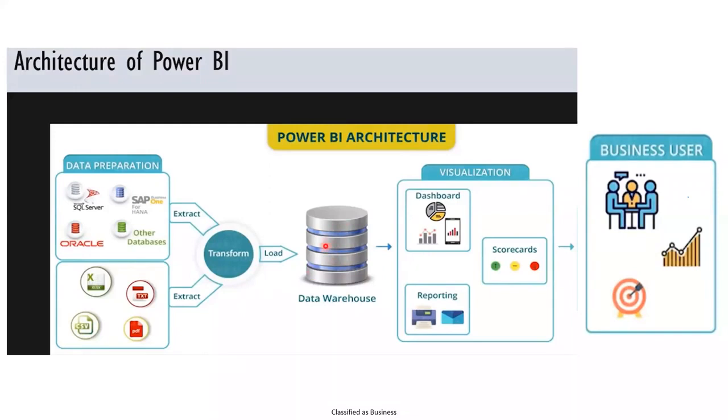Because Power BI is in-memory, whatever data we extract is secured and available in the data warehouse at the front end. On top of it, we build the reports, dashboards and scorecards, whether KPIs or visualizations, and we share the reports with the business users, the end users, to take proper decisions as per the data availability.